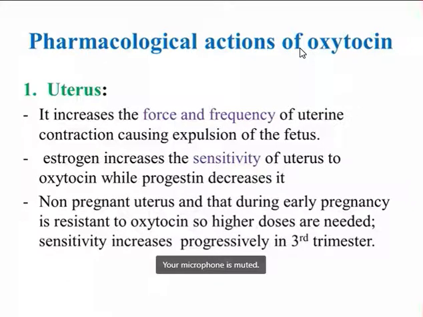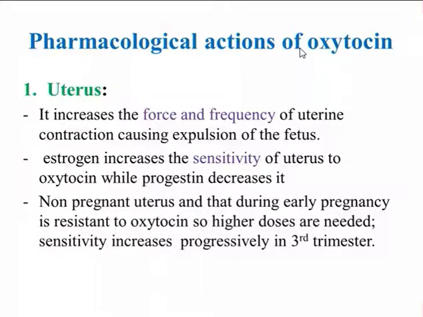So higher doses are needed to see the action of oxytocin in a non-pregnant female or during the early stage of pregnancy. But the sensitivity to oxytocin is increased progressively during the third trimester, that is the last trimester of pregnancy. In the uterus, oxytocin increases the force as well as the frequency of uterine contraction.